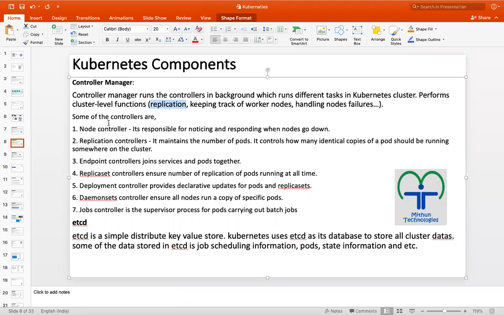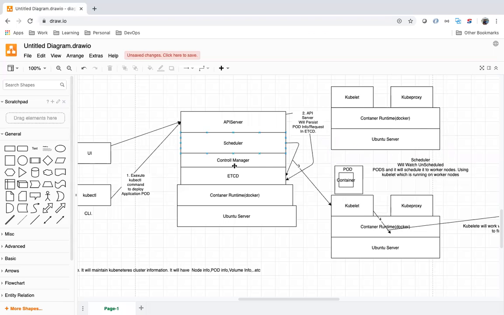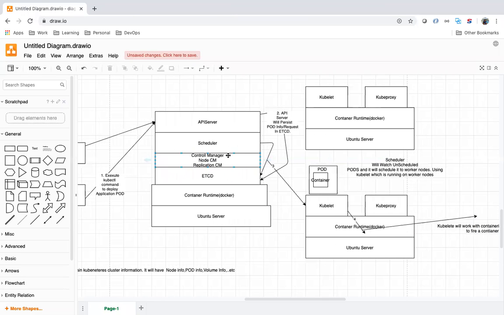What will the control manager do? We have a node controller. It is responsible for noticing and responding when a node goes down. It has a lot of control managers like this: node control manager, replication control manager, etc. This node control manager will notice when a node goes down and it will respond.